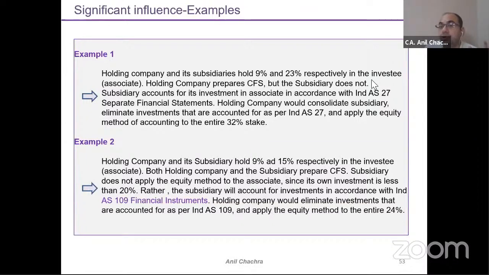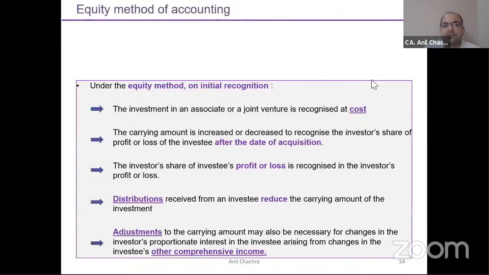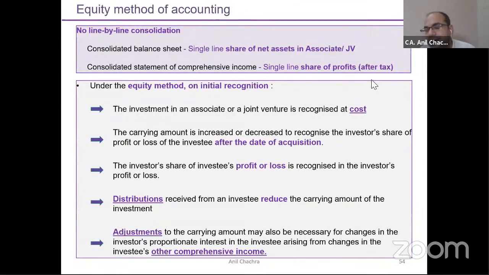I will do the accounting under the equity method. It will become my associate. 24% shareholding. It will become my associate. So I will apply this associate accounting under this Ind AS 28. So through this type of scenario, we can apply the Ind AS 28 accounting.